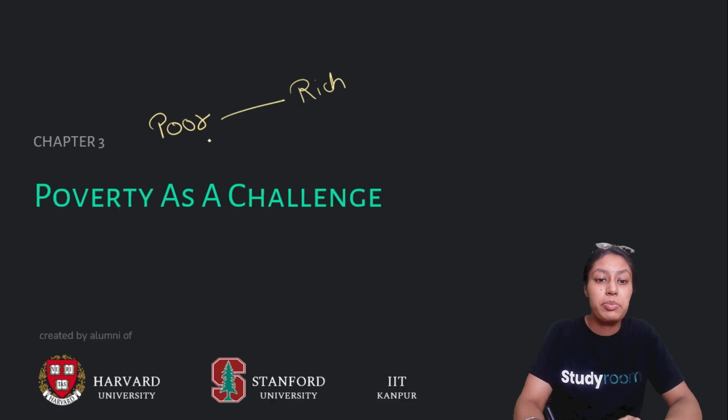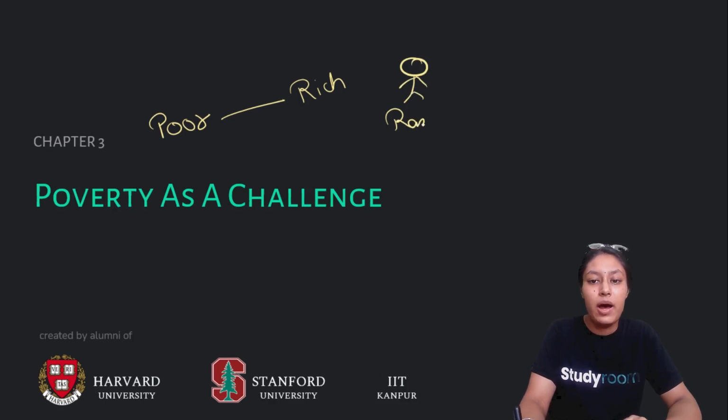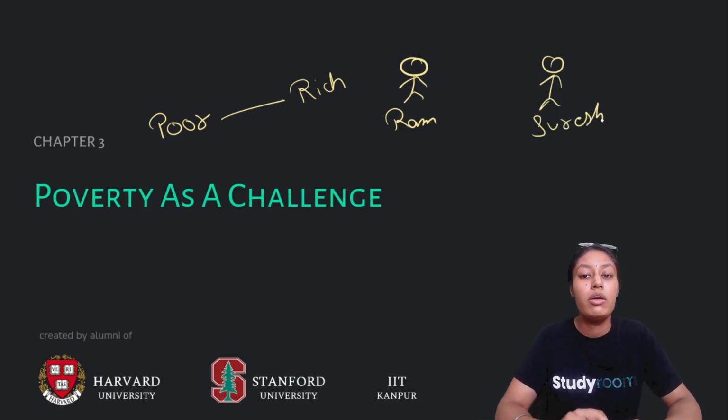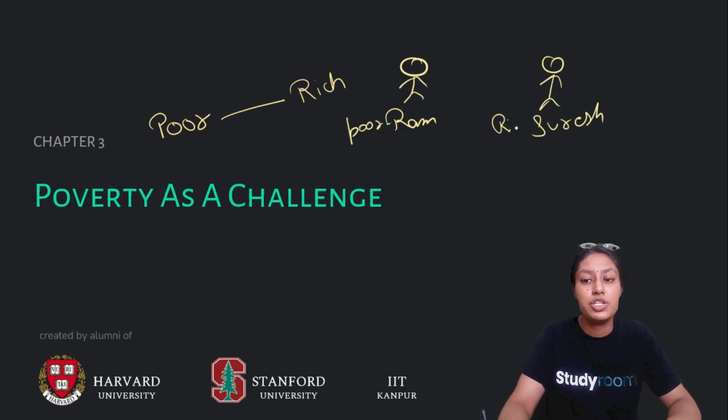For example, let's see, here we have a person. Let's name him Ram. And here we have one more person. Let's name him Suresh. So Ram and Suresh: people call Ram poor, and people call Suresh rich. Now, what do you think could be the reason?